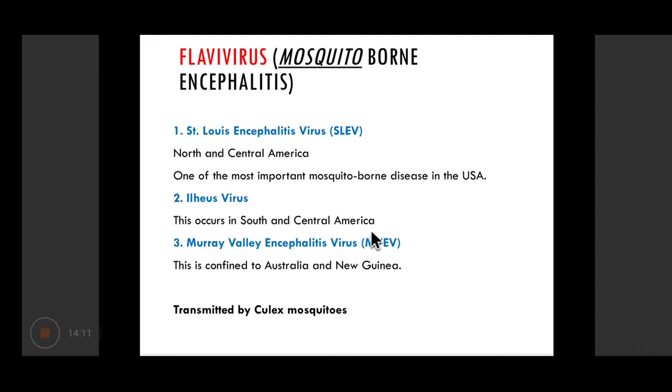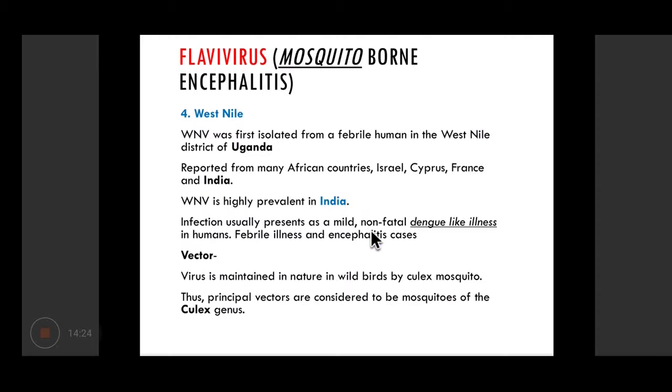They are transmitted by Culex mosquito. So it is important for you to remember the names and the vectors for these diseases and their area of distribution. But they are not found in India. So the next disease, that is the West Nile fever or West Nile encephalitis, is prevalent in India, and hence it is important from your examination point of view.